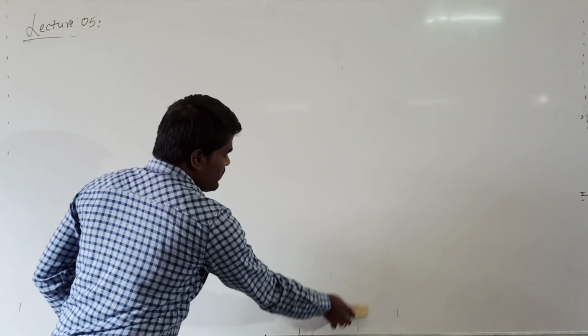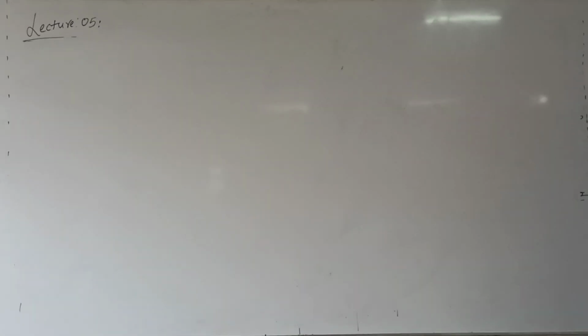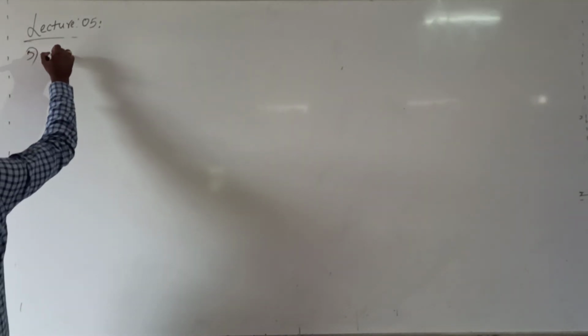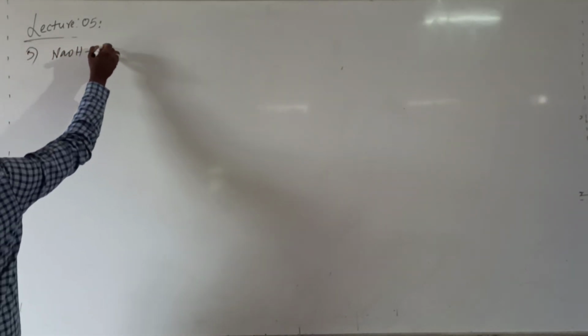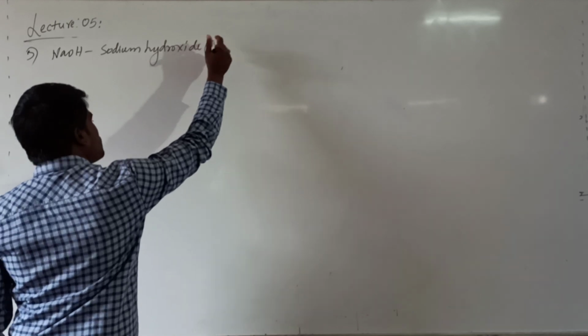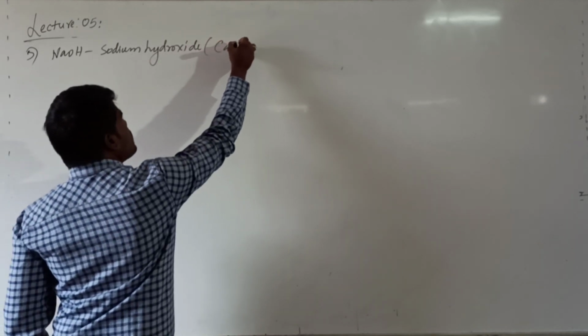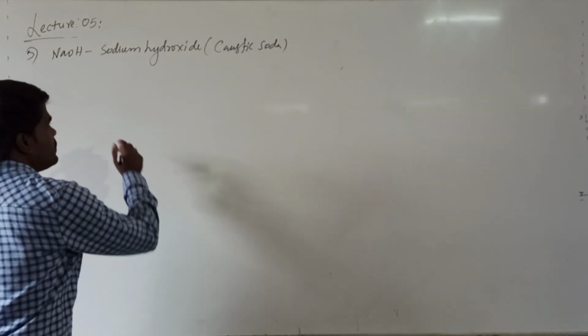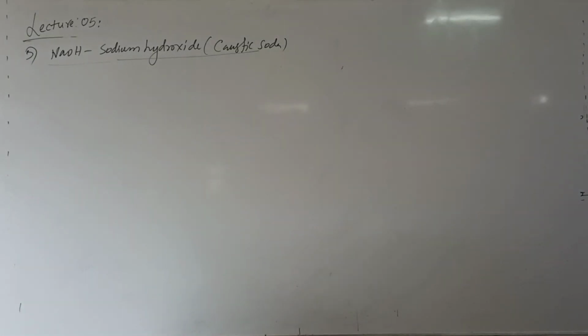The next important compound is sodium hydroxide. It is also called caustic soda. The common name of sodium hydroxide is caustic soda.